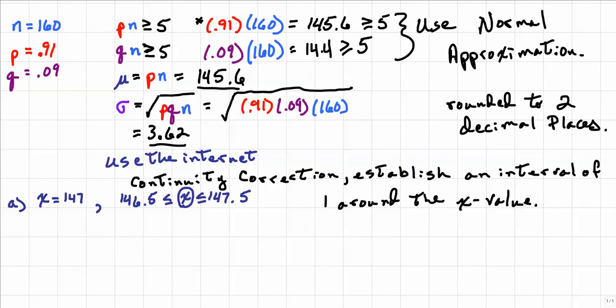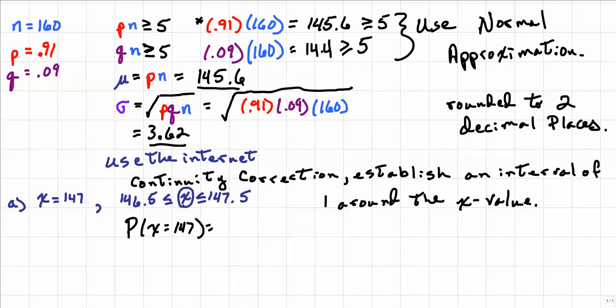This is where we establish an interval of 1 around the x value, and we do this because probability distributions are continuous and not discrete. So we need to establish this continuity correction. So we are going to still use StatCrunch in order to determine what the value for P of x equal to 147 will be.